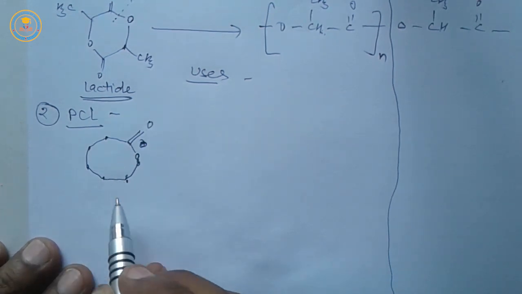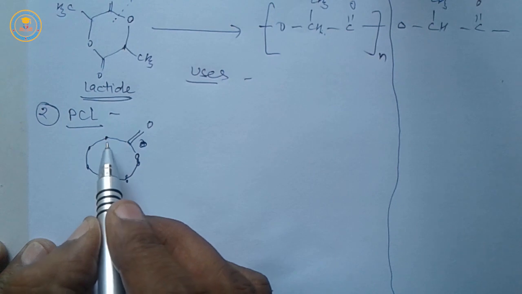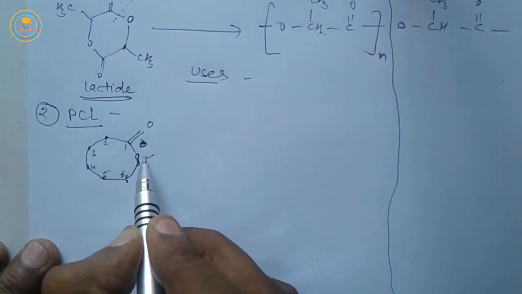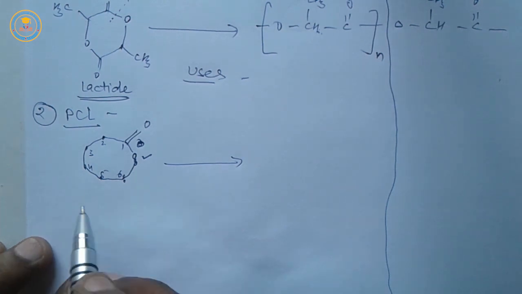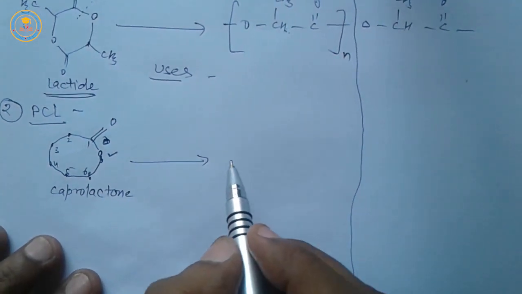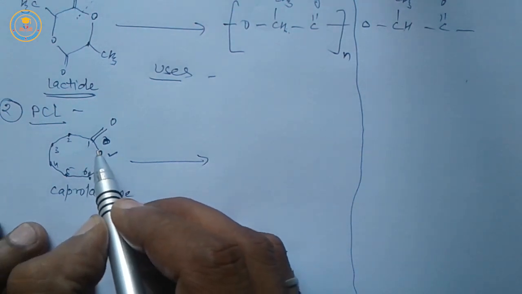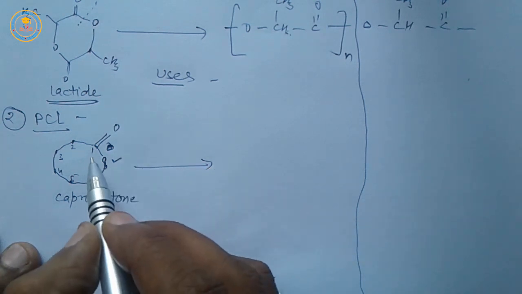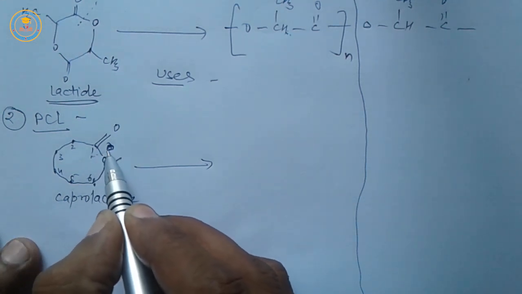In this molecule, there are 7 atoms present in the ring: 6 carbon atoms, 1, 2, 3, 4, 5, 6, and 1 oxygen atom. After polymerization of caprolactone, PCL is formed. In this polymerization, the carbon-oxygen bond is cleaved.